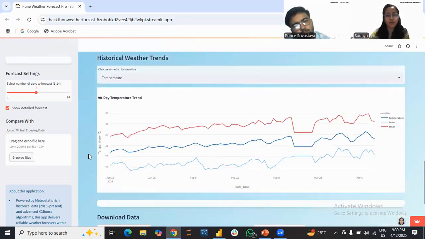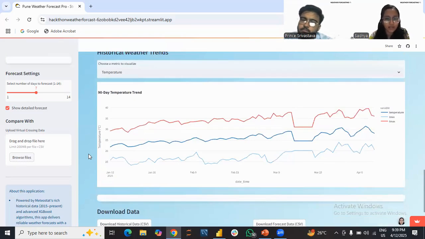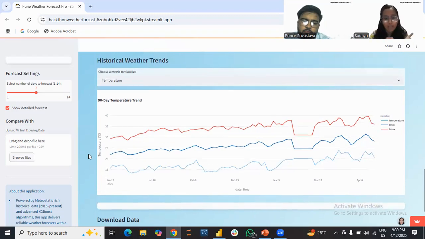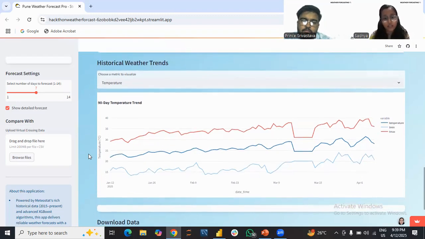Again, moving further, in the historical data weather trends, we can find the last 90 days, that is the last 3 months of data trends for the temperature, the precipitation, the weather condition, and also humidity.